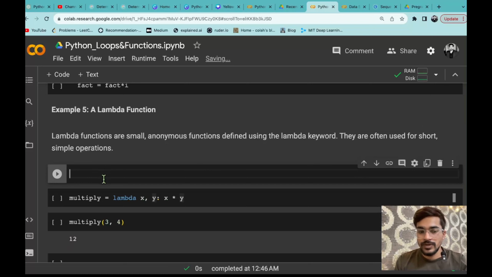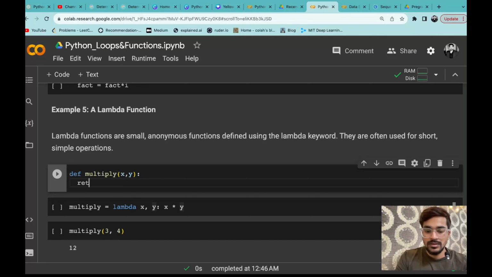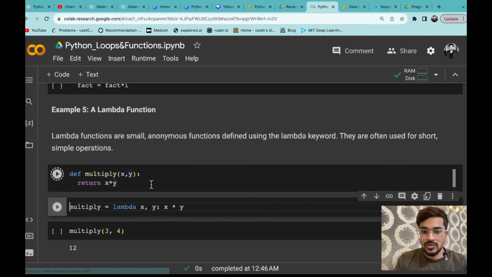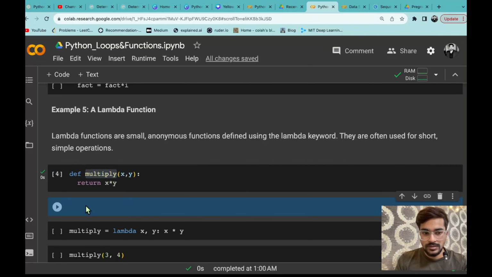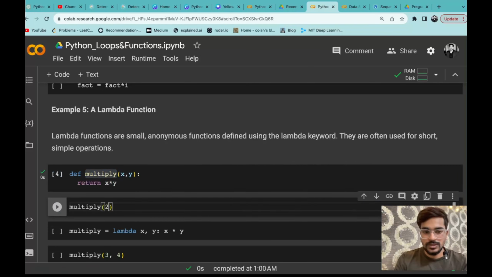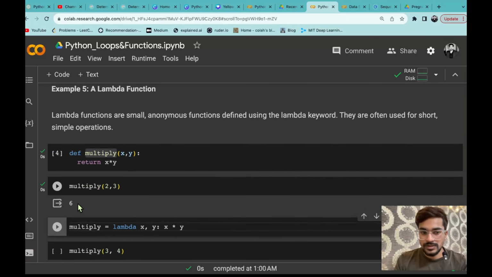So if you simply want to define a function, what you will do is say def, and let's say multiply. You give the function name, and you are passing two variables x and y, and then you will return x into y. So this is the function that you have defined, and you can just call that multiply, and let's say I'm passing 2 comma 3, and see, it will return 6.